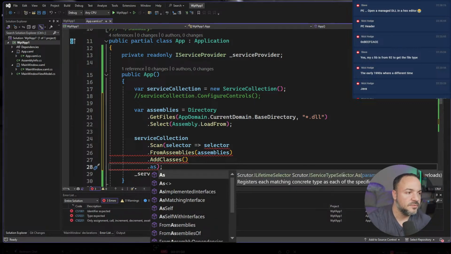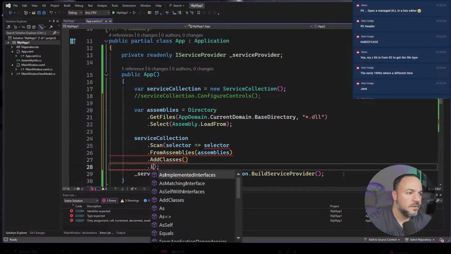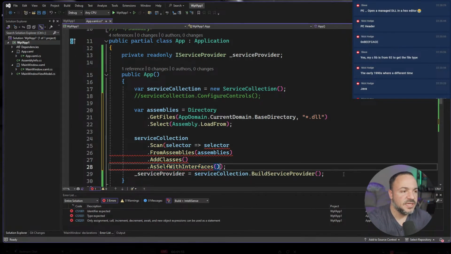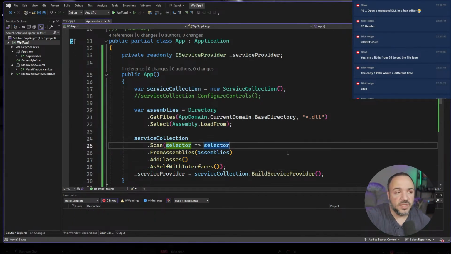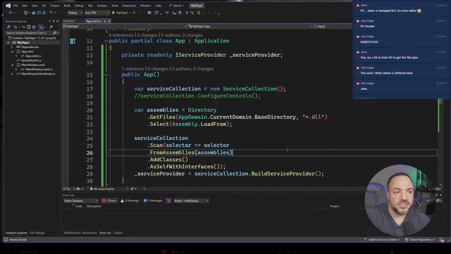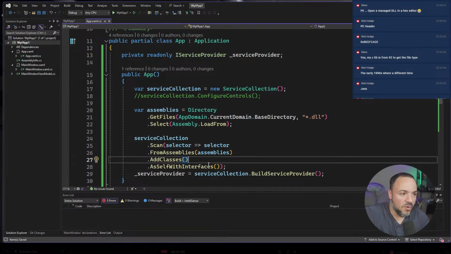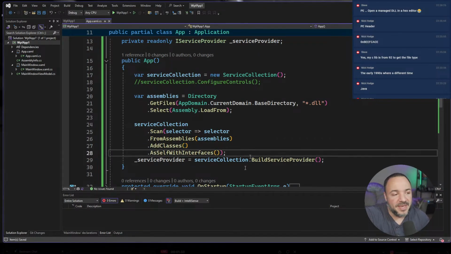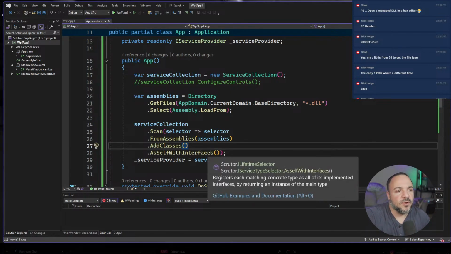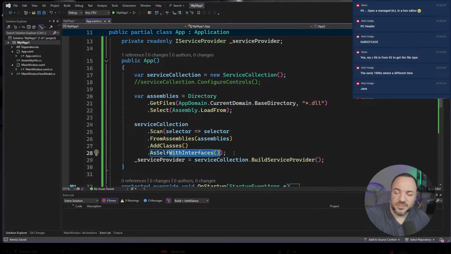What's nice about, oops, where did it go? Oh, as self with interfaces. What's nice about this is that if you start off and you don't have interfaces on your classes because you just don't need them yet, you don't want to maintain an interface and a class, and you're not writing unit tests on this stuff yet, then at least if you switch over to that at some point, this stuff is all just working out of the box. So I would probably roll with this for now. If you have strong opinions about doing this otherwise, I would be very curious to hear in the chat. But this for me would work. We don't have interfaces on these things right now, so it's not going to matter.